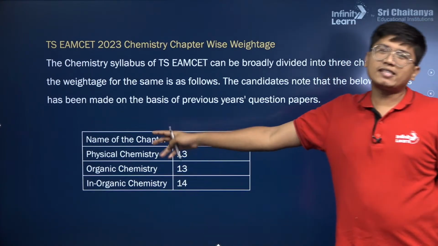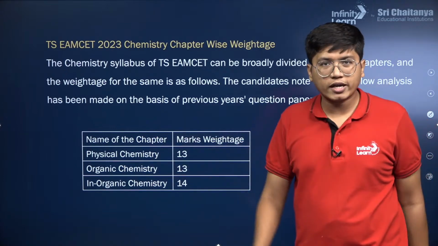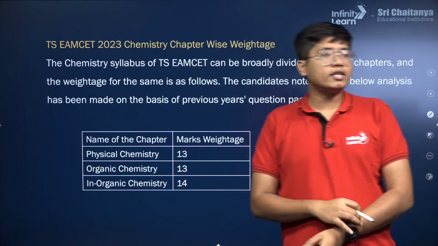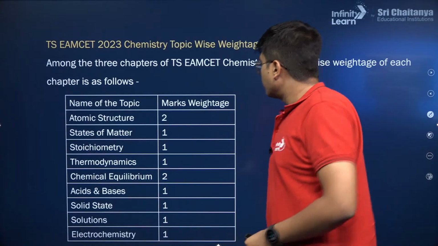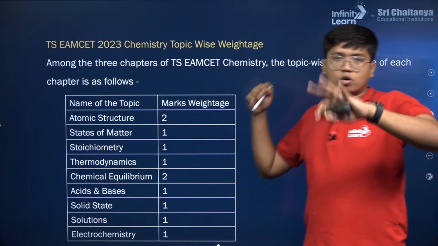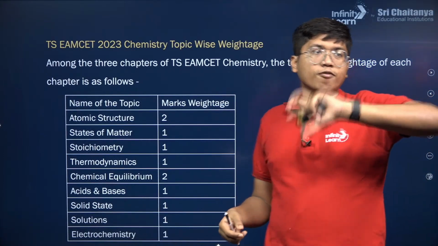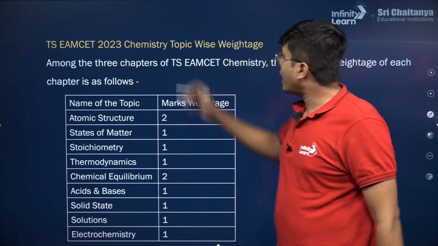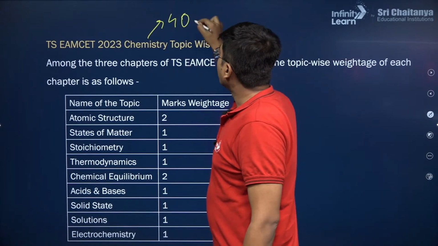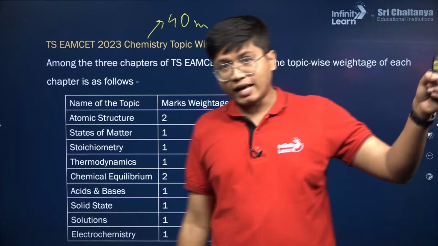Chemistry has roughly the same weightage for physical, organic and inorganic, but here also I'll show you what the important topics and chapters are. Atomic structure and so on: over here you don't see those four questions or three questions. The reason being, again, chemistry has only 40 marks, while maths had 80 marks.